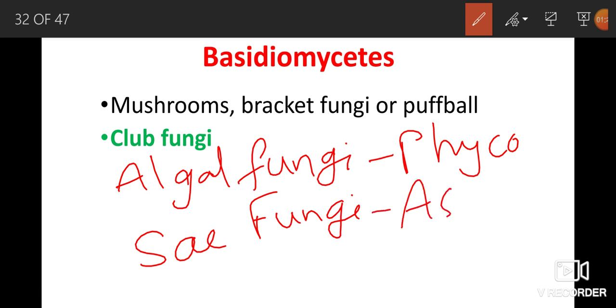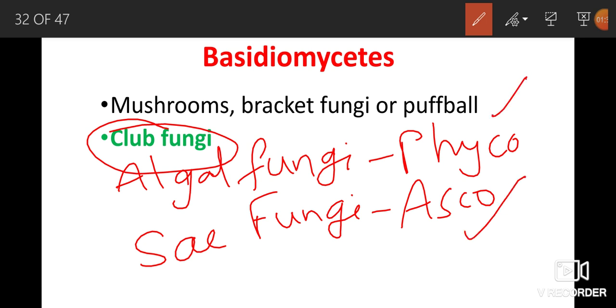And Basidiomycetes are called club fungi.